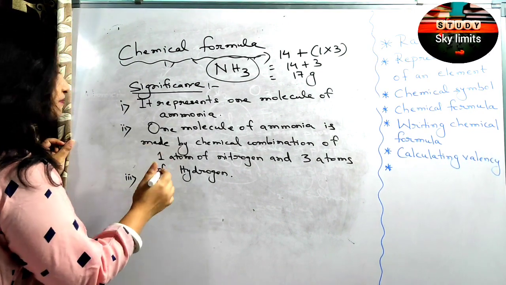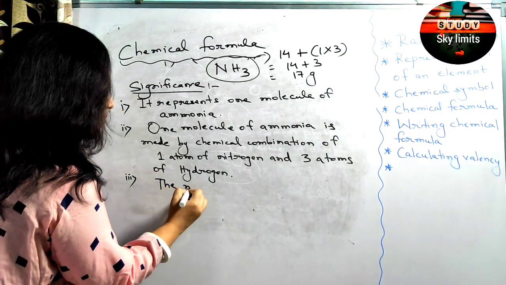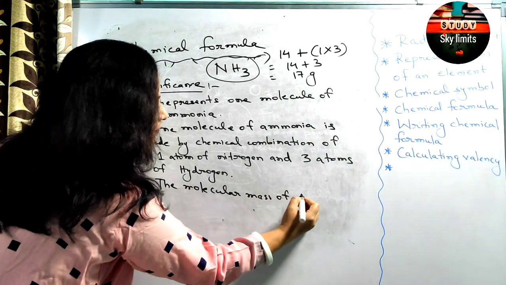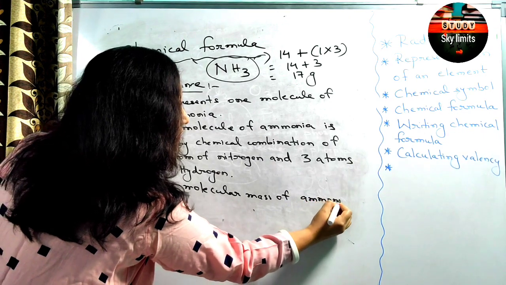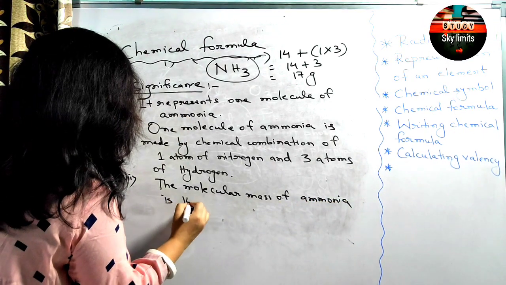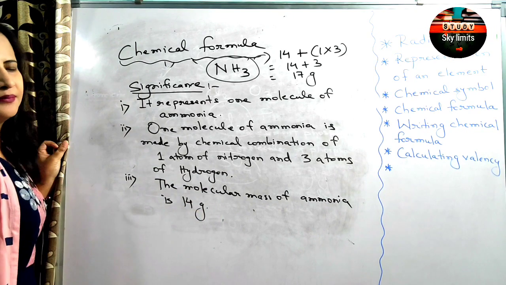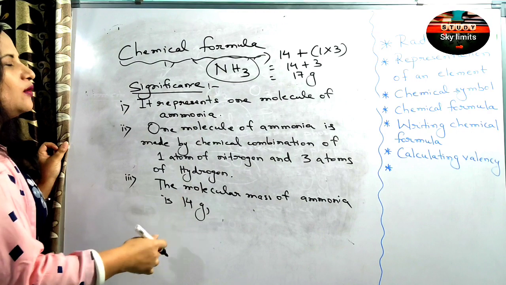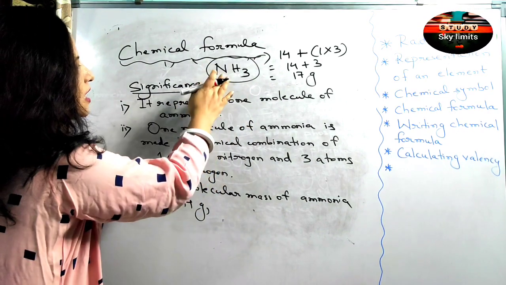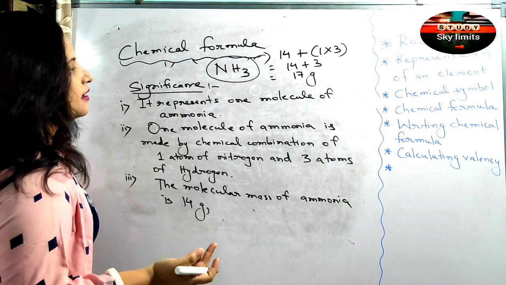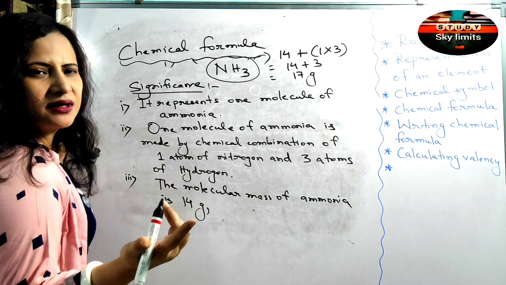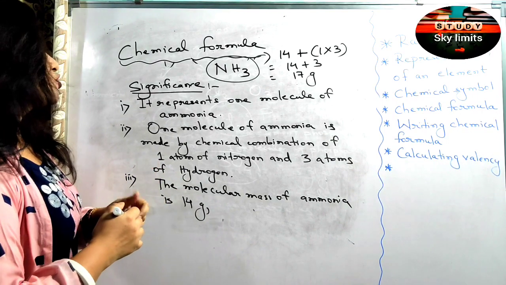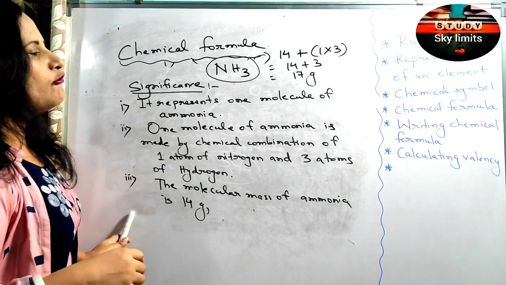So the molecular mass of ammonia is 17 gram, where the mass of nitrogen taken is 14 and the mass of one hydrogen atom is 1 gram. So this is the significance of a chemical formula.